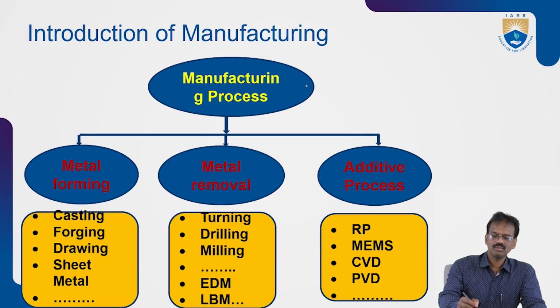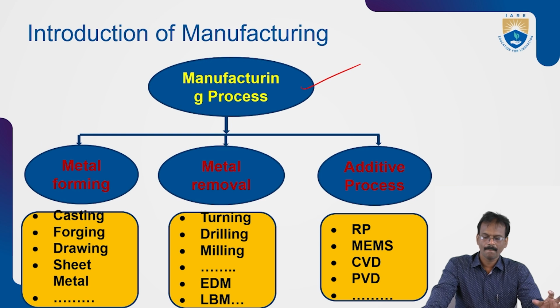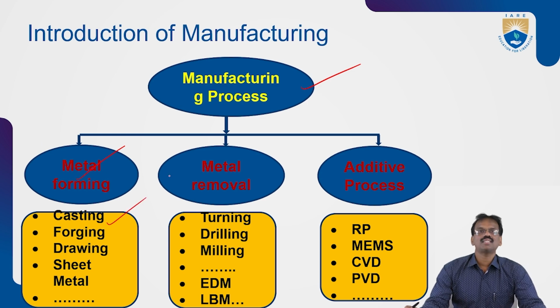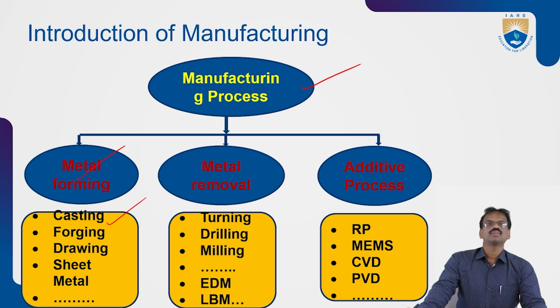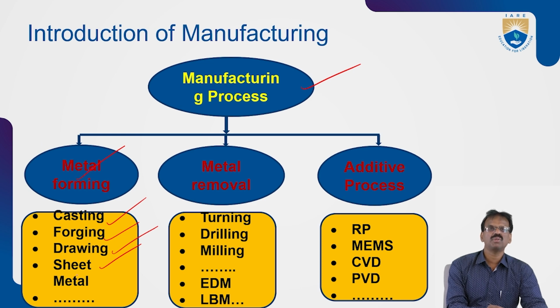Manufacturing processes can be classified into three types. The first one is metal forming. Metal forming includes casting, forging, drawing, and sheet metal work. All these are metal forming.